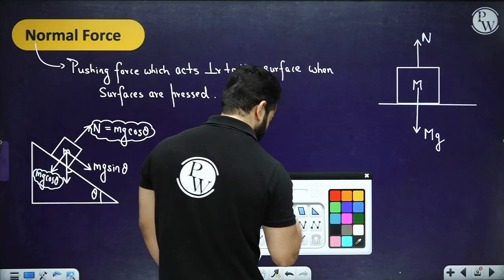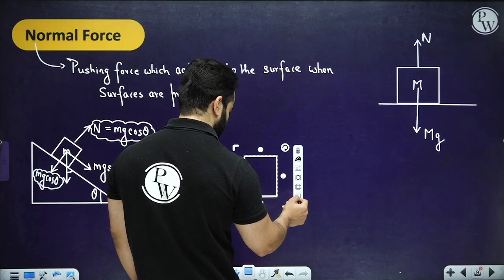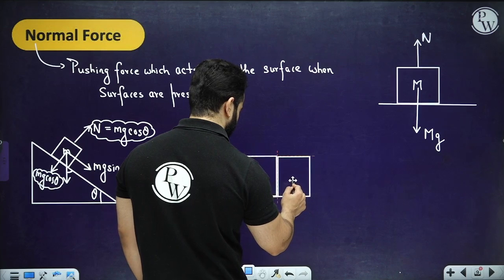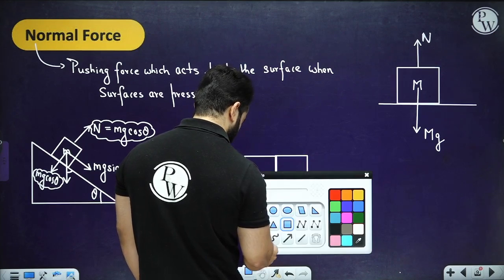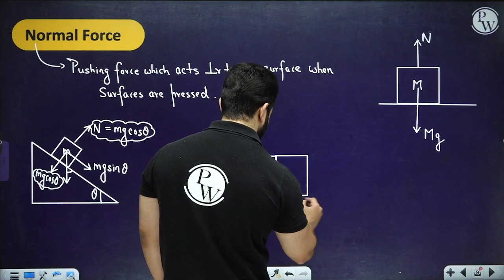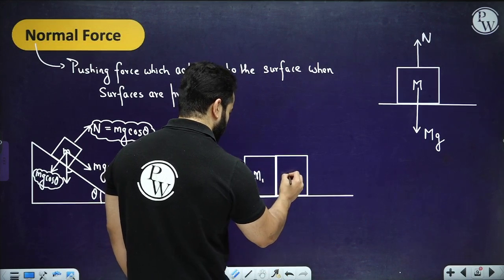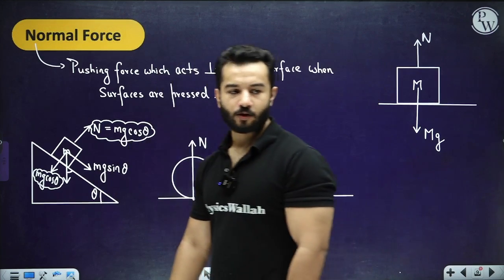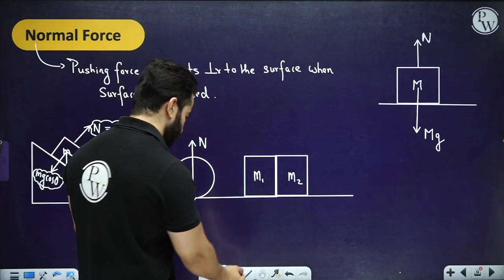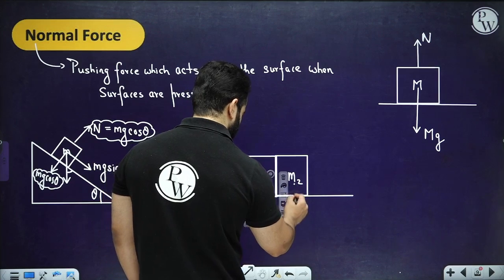Another example, let's say we have two blocks kept like this. Draw the free body diagram for this system. I've got M1, M2, all the surfaces are smooth. Pause the video, draw it by yourself. Obviously, you're going to draw it something like this. You're going to say, okay, fine, there's M1g, there's M2g.